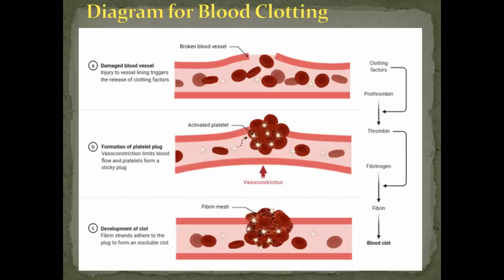You can see the picture also. Damaged blood vessels are visible. Formation of platelet plug, how it is done. See how the activated platelet is there. You can see the fibrin mesh, which is making a clot. The blood cells are trapped in the network of the fibrin, and the network then shrinks and squeezes out.